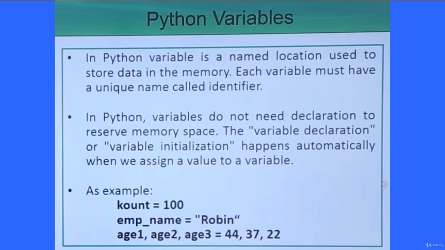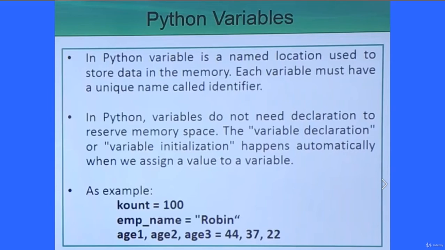In Python, variables do not need declaration to reserve memory space. The variable declaration or initialization happens automatically when we assign a value to a variable. So there is no need to define all the variables at the beginning of the code. Like in C and C++, we always write all the variables and the respective data types at the beginning of our code, and only then can we use them in the successive code. But that constraint is not there in Python.